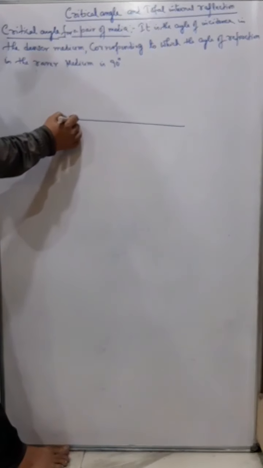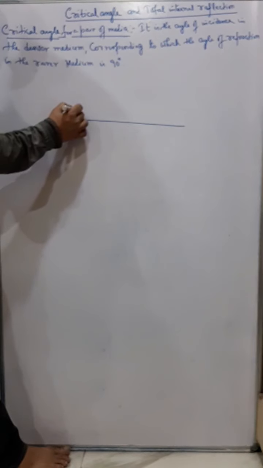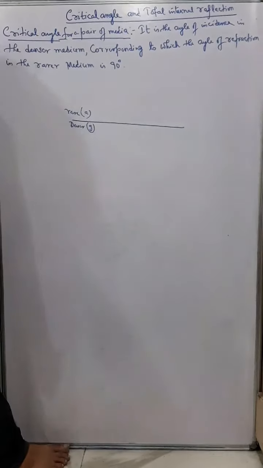Now, try to understand here. Suppose this is a denser medium and this is a rarer medium. Say the denser medium is glass, the rarer medium is air.